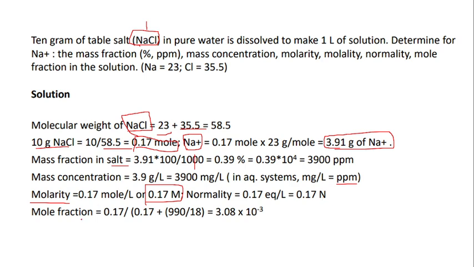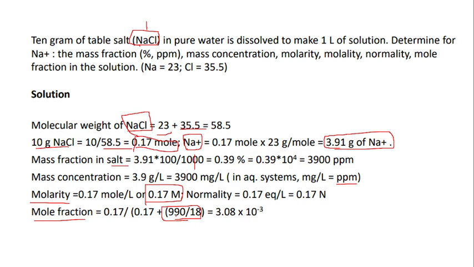Okay. Next we are going to find the mole fraction. To find the mole fraction, it is the moles of sodium divided by moles of sodium chloride plus moles of water. Moles of water is calculated by weight by molecular weight. Since 10 gram of NaCl is added, the weight of the water is considered as 990.